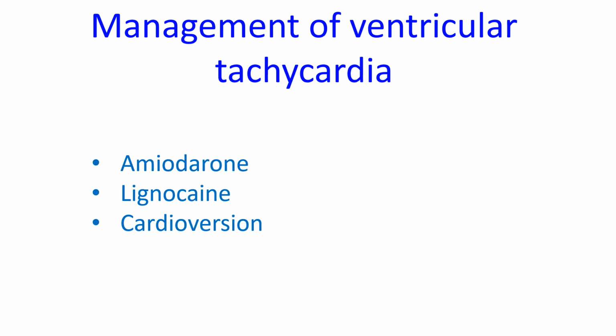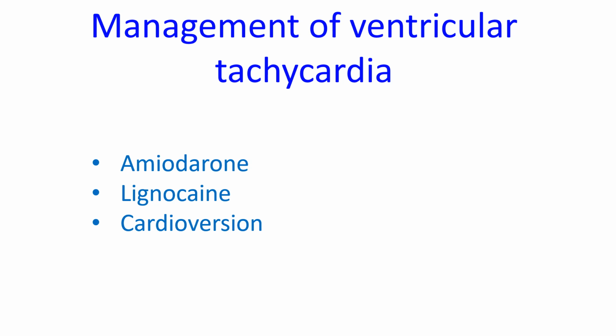Management of ventricular tachycardia. Amiodarone is the most commonly used agent. A word of caution is needed regarding amiodarone infusion. Occasional serious acute pulmonary toxicity can occur and hence the duration of therapy should not exceed 24 to 48 hours except when absolutely necessary. Maintenance with oral dosage of amiodarone is necessary for recurrent ventricular tachycardia.